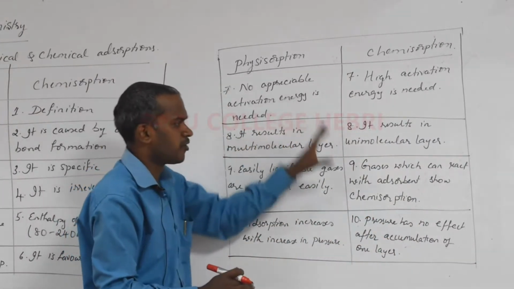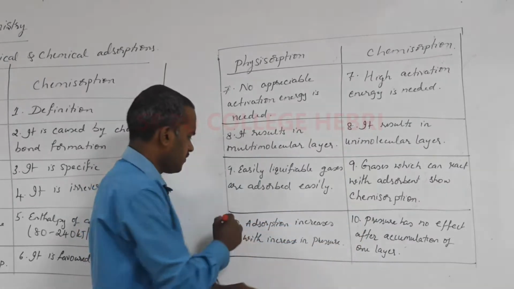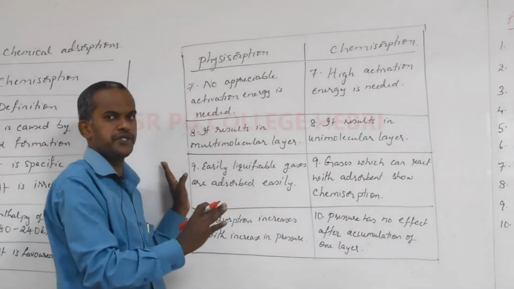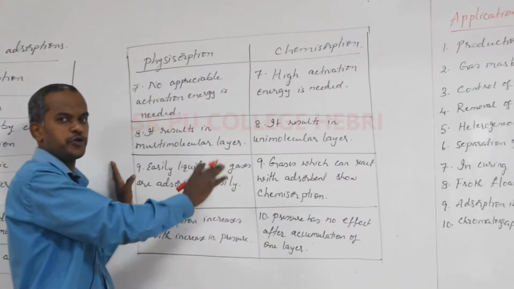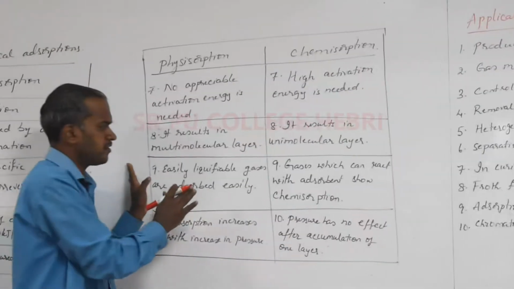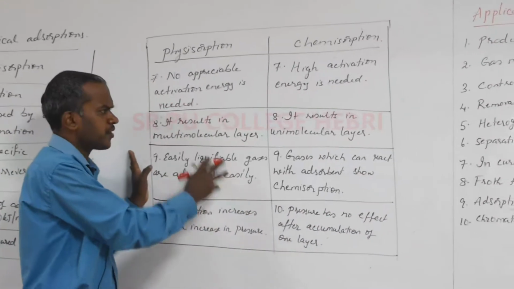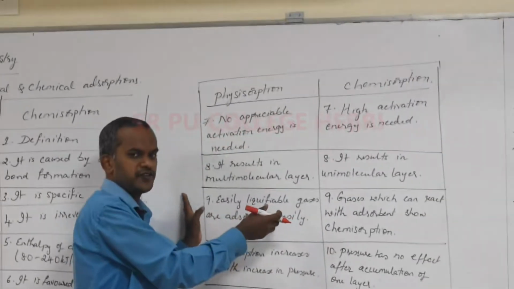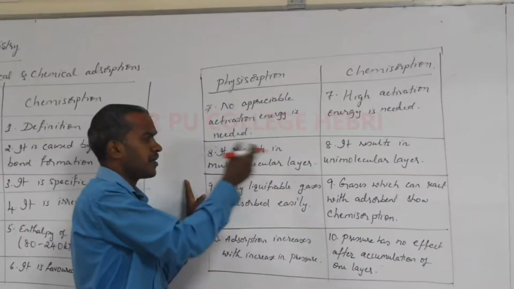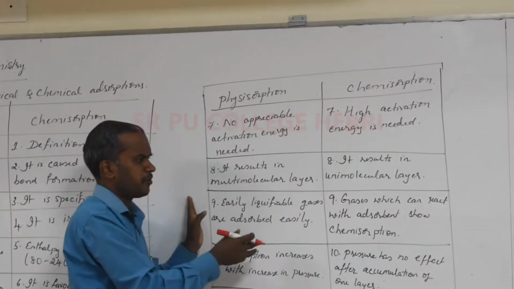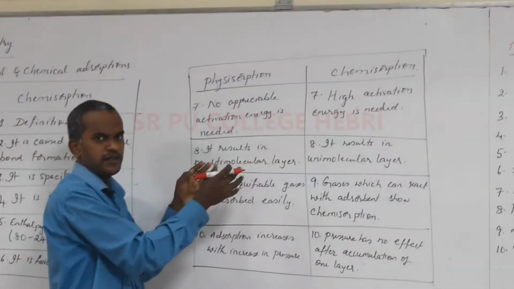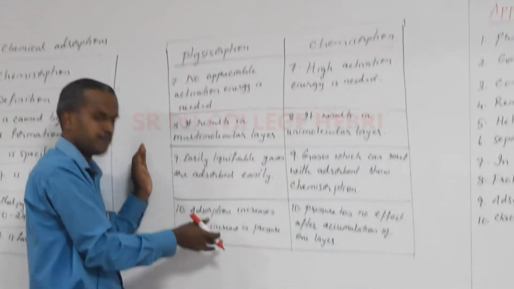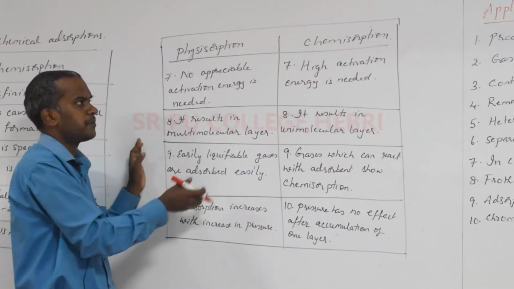Okay, so this is about the differences between physisorption and chemisorption. Usually a question is asked, sometimes for 4 marks also. You have to write 4 differences between physisorption and chemisorption. Any of the points you can select, easier points also there. Nature of the adsorbate, reversibility, enthalpy, whichever point you can remember, but specify. Don't write the same point with a different meaning 2-3 times, because we have so many differences between physisorption and chemisorption.